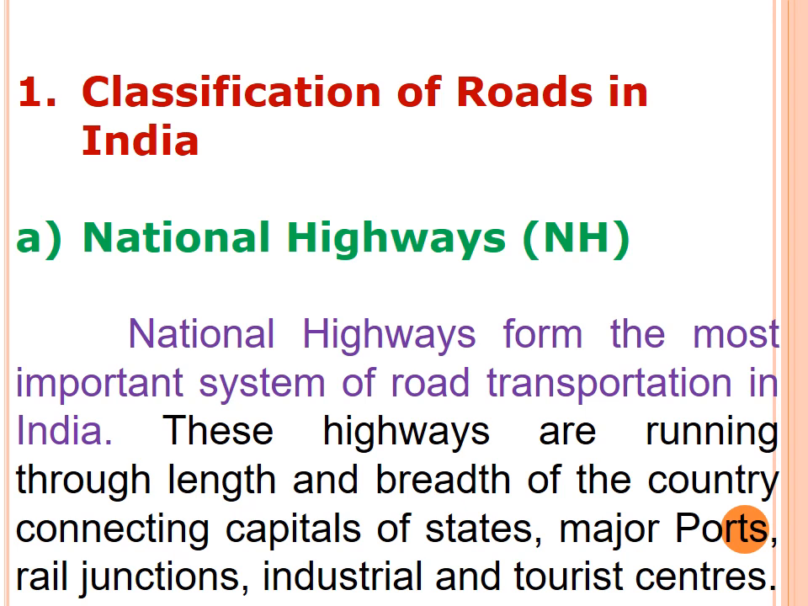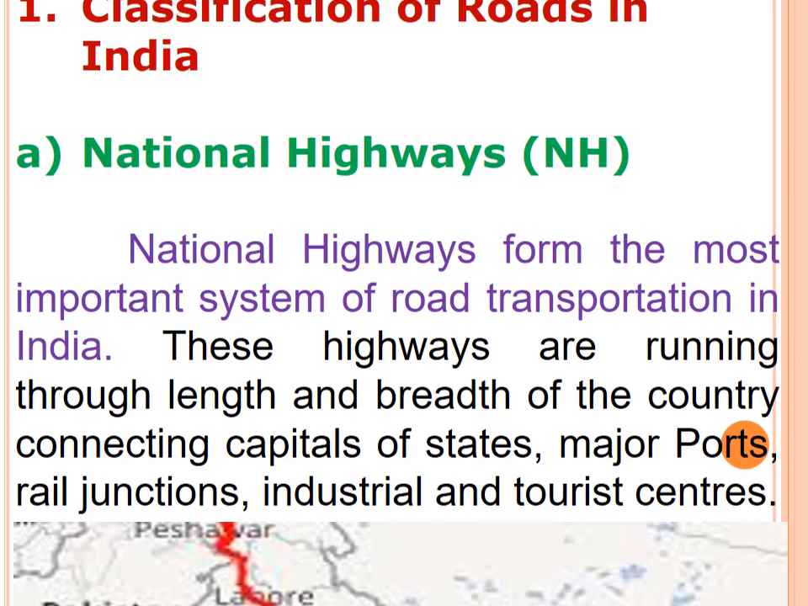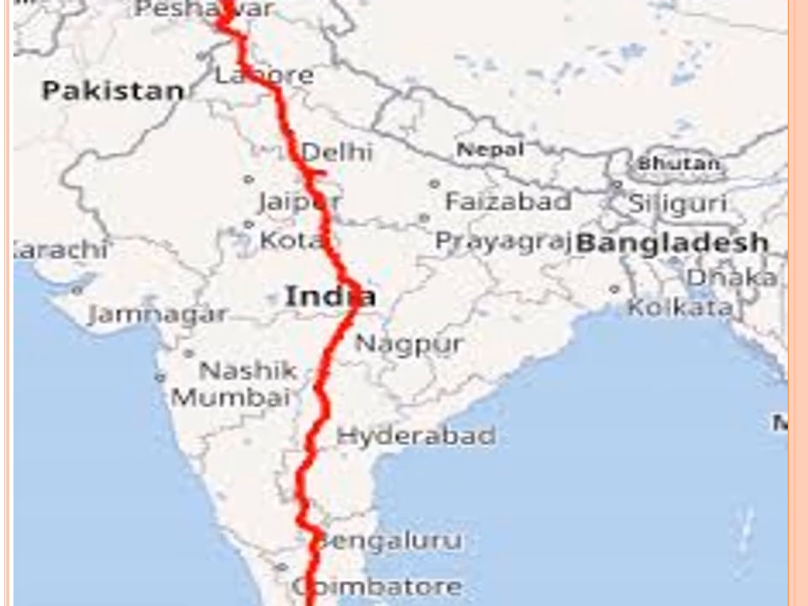Okay. In the Do You Know box, what is there? You see, the National Highways Authority of India, NHAI, was established in 1995. It is an autonomous body under the Ministry of Surface Transport. See, this is the picture of NH. It starts from Kanyakumari. This is a picture of NH, National Highways.